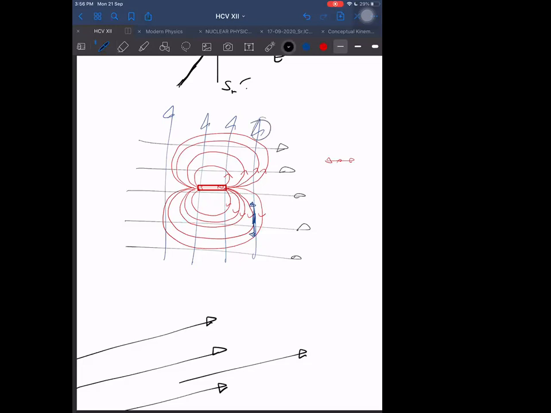How can the black lines cancel? The black lines are like this. So black lines can cancel in the equatorial position, and the blue lines can cancel in some other position along the length. Understood or not? Yes, sir. So such kind of question can be asked.